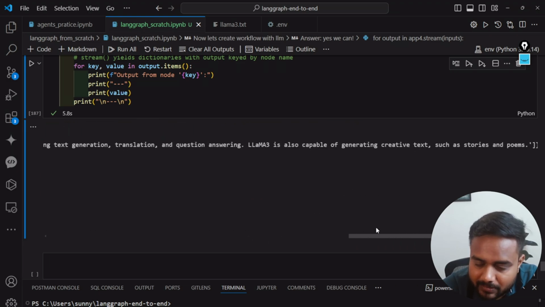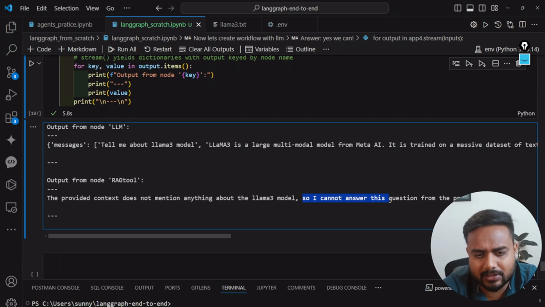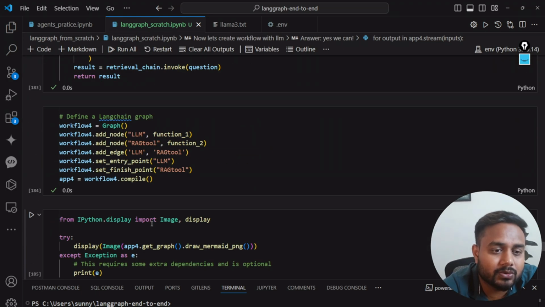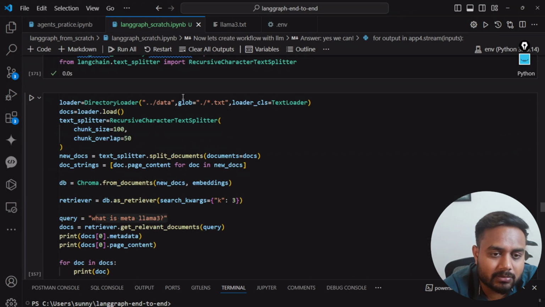This is the output from the LLM, and here is the output from the node RAG tool. So this is the output from the RAG. Understood, guys? This answer says the provided context does not mention anything about the Llama 3 model, so it cannot answer. Why is it saying this? I need to execute it again. Let me check what is happening.